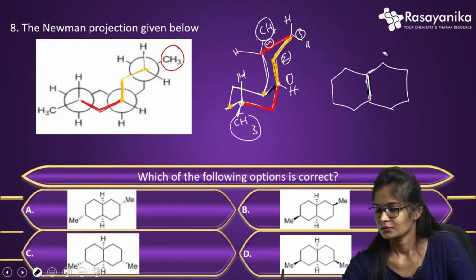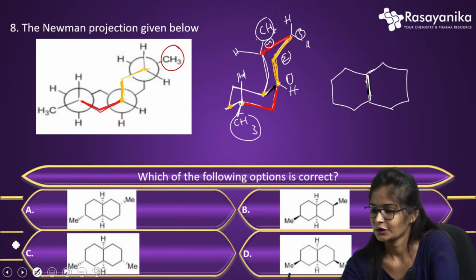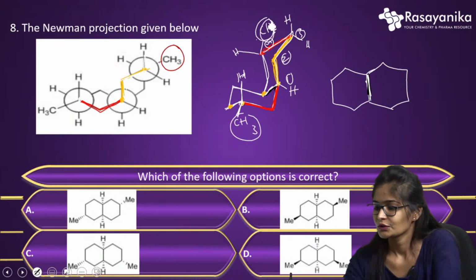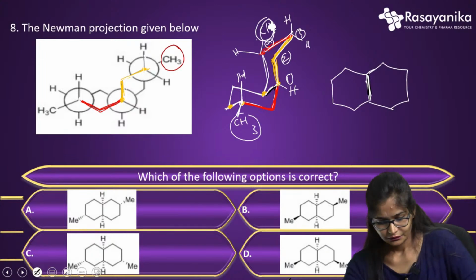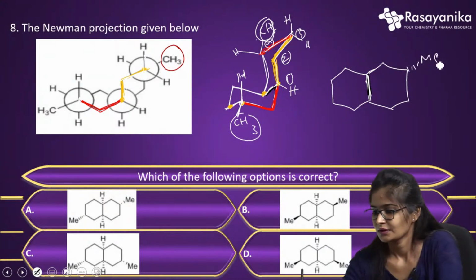Let me go with the white pen. With respect to this, I can see at the fourth position I have a methyl group. So with respect to the fourth position, it will be like this, and here like this, and the hydrogen remains like this.